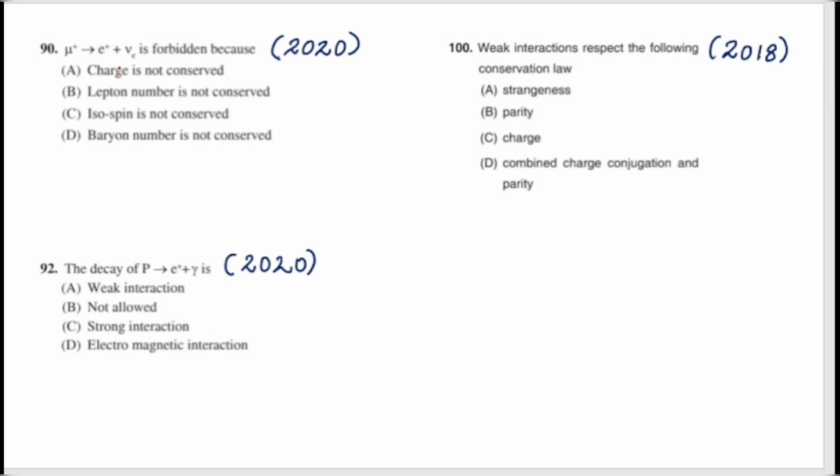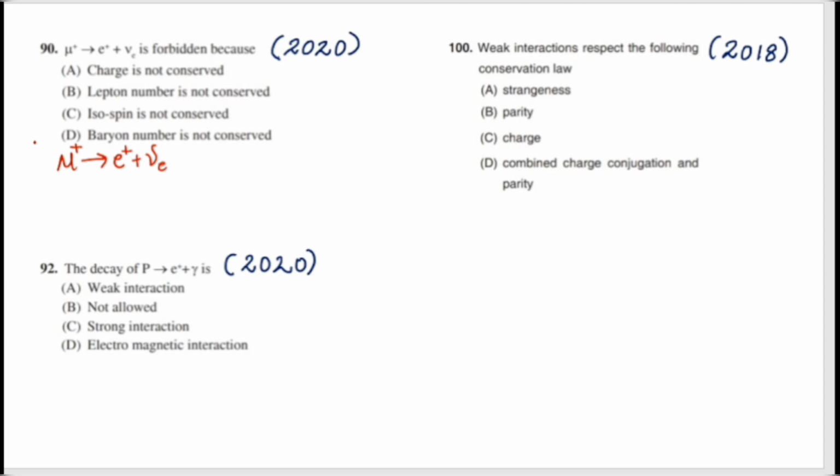The question which was asked in the year 2020 says, muon positive gives rise to electron positive plus neutrino of electron. I am going to rewrite the question. Muon positive gives rise to positron plus antineutrino of positron, or you can call it an electron. It is forbidden because the charge is not conserved, lepton number is not conserved, isospin is not conserved, or the baryon number is not conserved. These are the options given.